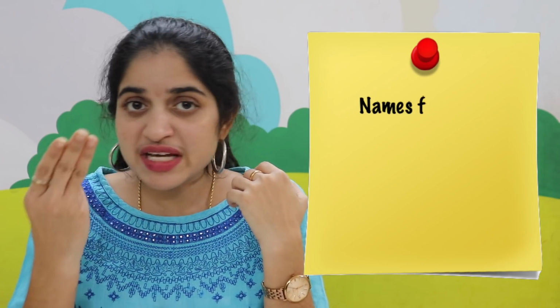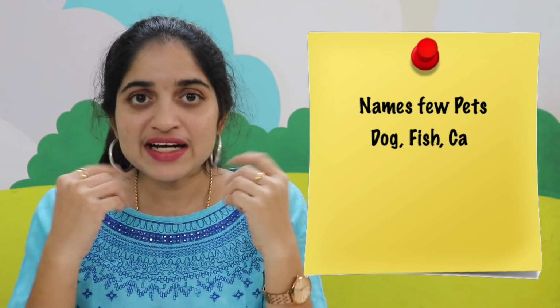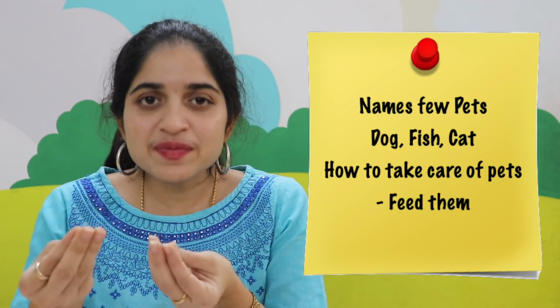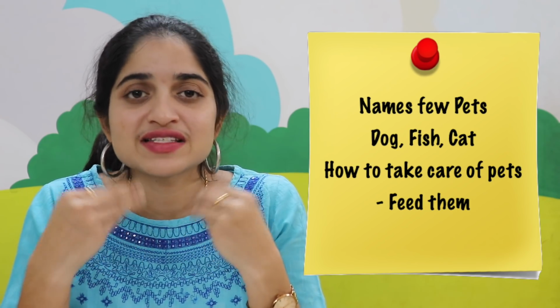They should name at least 3 pets like fish, dog, cat, and they also should know how to take care of pets. Like taking care in the sense, you should feed pets every day because they are living with us. So this much they should know.